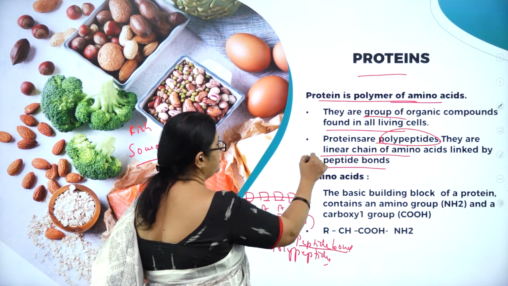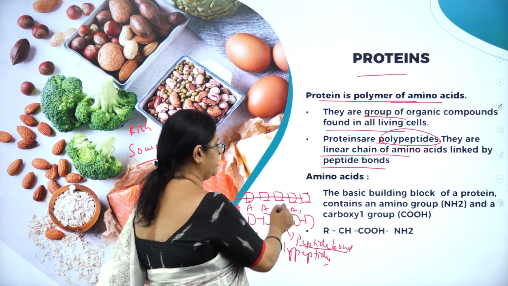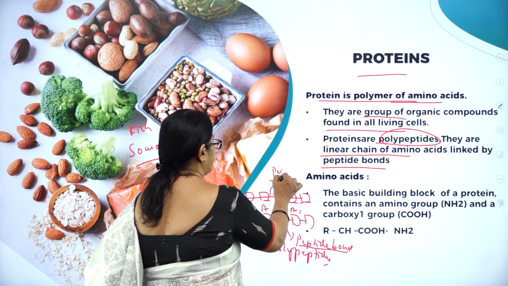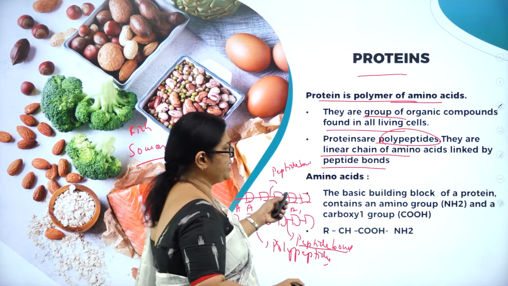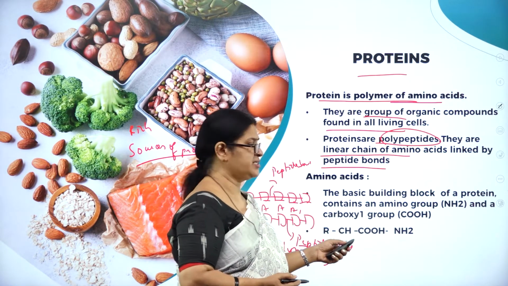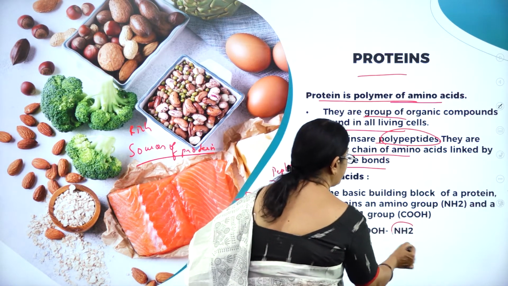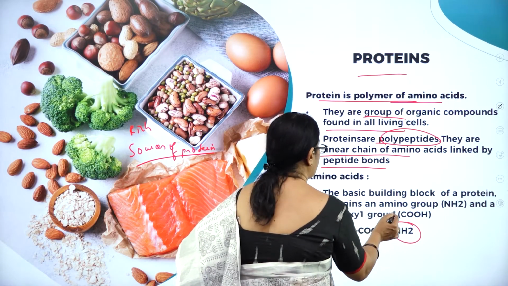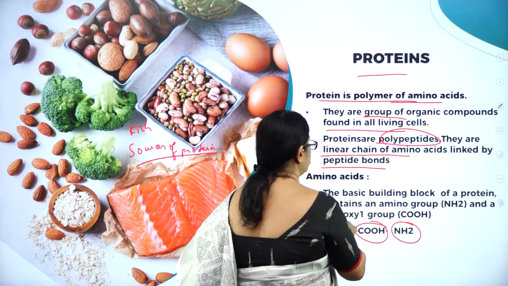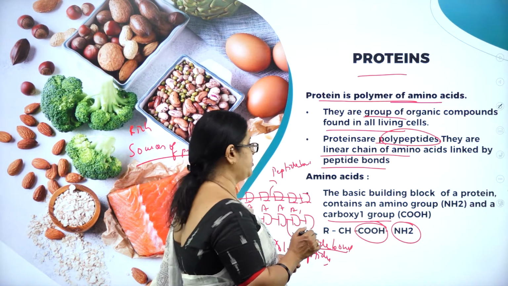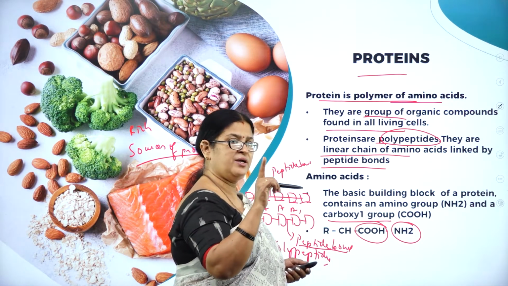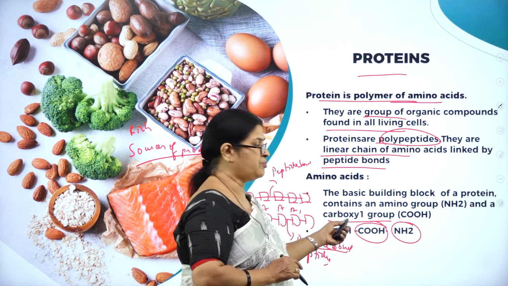So what are they? A linear chain of amino acids linked by peptide bonds. The basic building block of a protein contains an amino group at one end and a carboxyl group at the other end.